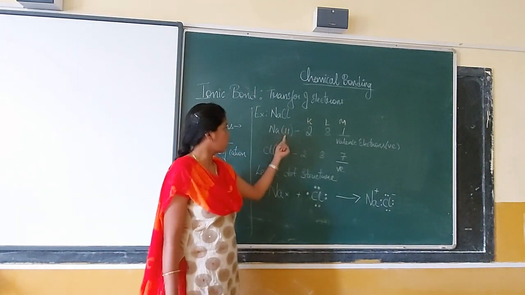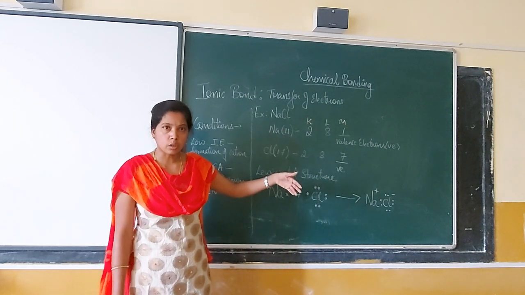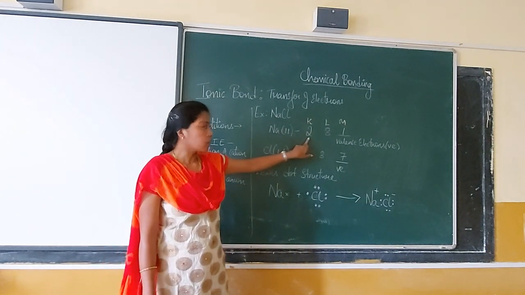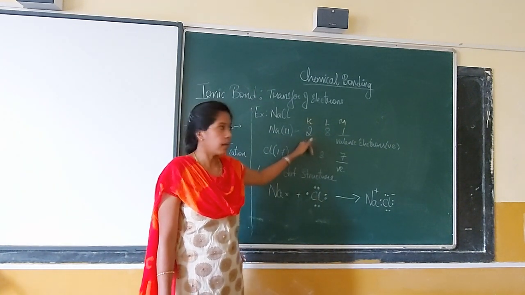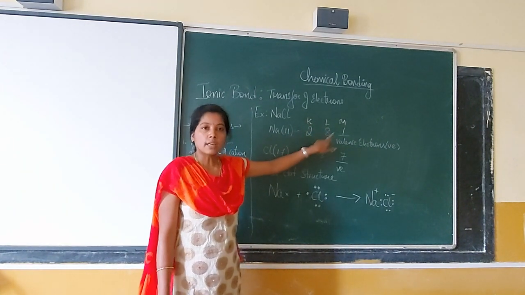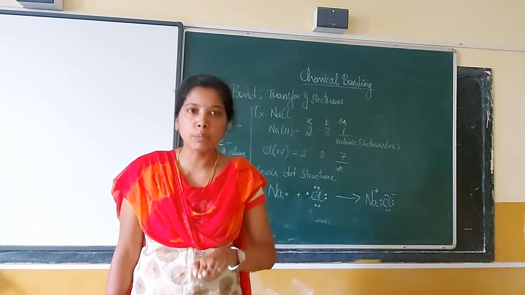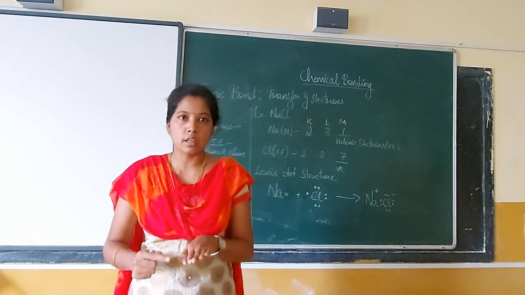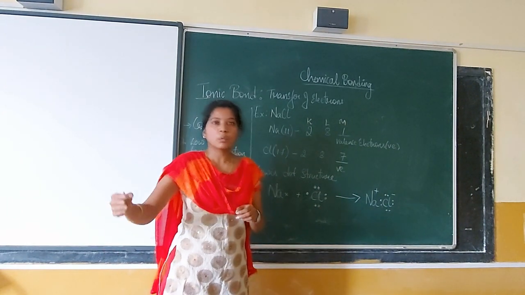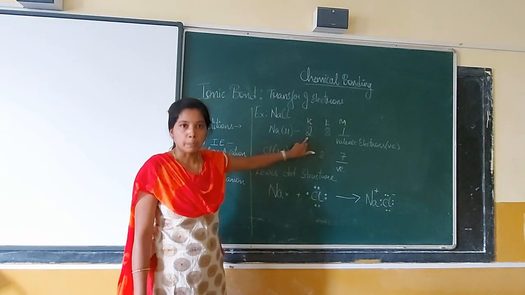Now let us take sodium. You have 11 electrons. We shall start writing the electronic configuration. We are going to put 2 electrons in K shell, finish the capacity of the K and then move to L shell. So that is the rule. When you are trying to put the electrons, you have to finish the maximum capacity of one shell first and then switch over to the next shell.